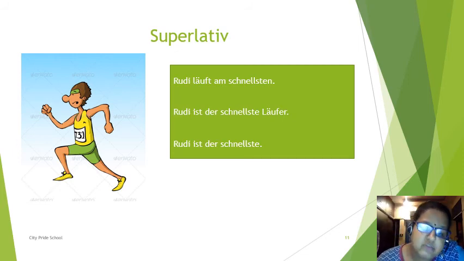Whenever we want to specify that he is the fastest runner, whenever there is an article before the adjective as well as a noun after the adjective, in that case you are not supposed to use am. You have to do according to adjective endungen.